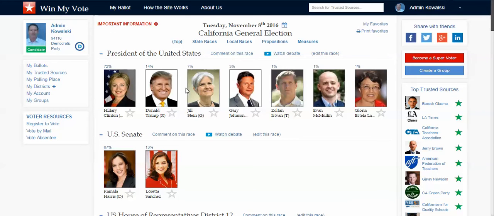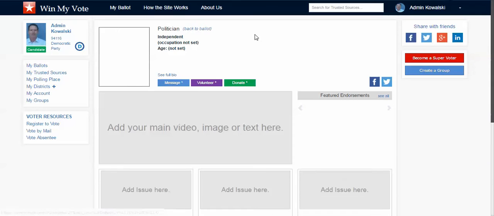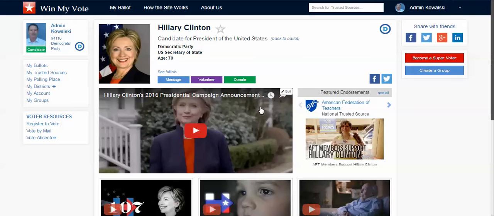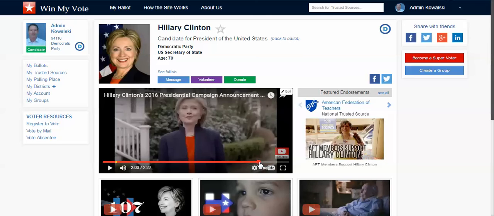But now when I go back to my ballot and I'm reviewing candidate profiles here, when I click on the candidate, I can not only learn a little bit about the candidate, hear from the candidate directly.